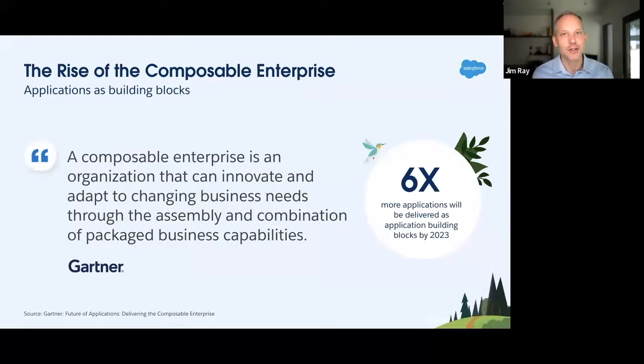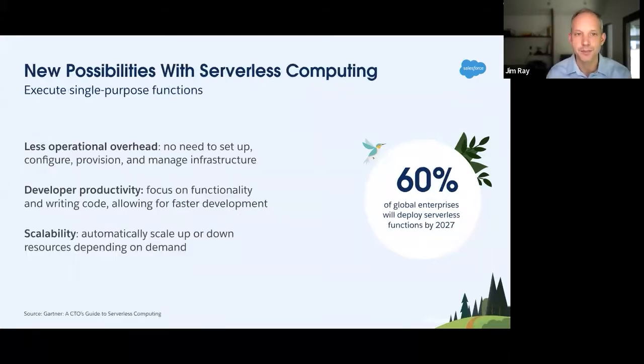And so with the unprecedented change that we've seen with the way that people work over the past few years, we've been hearing from customers as well as analysts that there's a more urgent focus for businesses to figure out how to increase their adaptability and resilience, and really to kind of future-proof their IT stack. And so Gartner calls this the composable enterprise. And really what this means is moving from these kinds of one-size-fits-all, completely robust, prepackaged, monolithic solutions into something that is much more modular. And really, it's all about creating building blocks to allow for custom solutions that can be easily updated as the needs of your organization change.